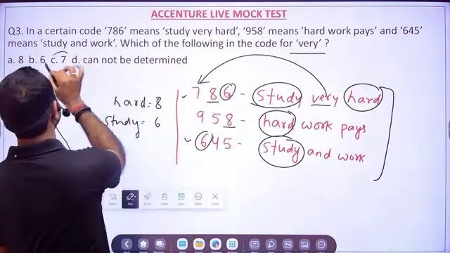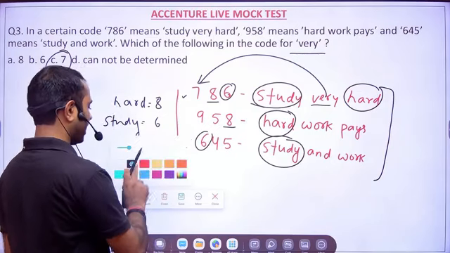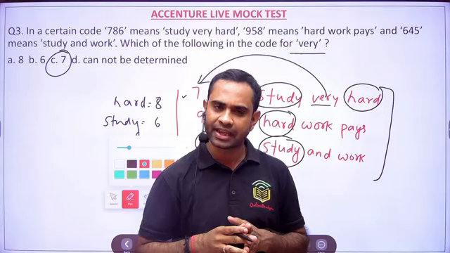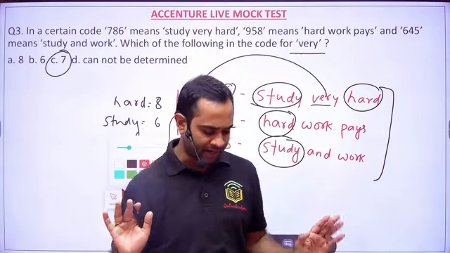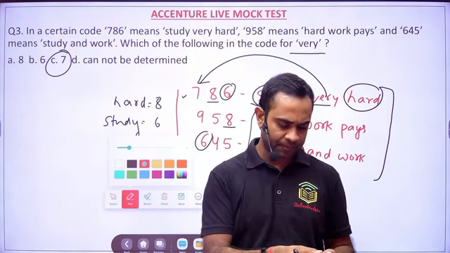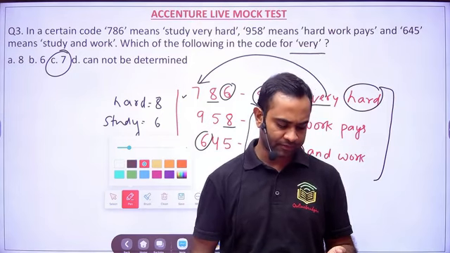So that is what they were asking. What is the code for very? The code for very is 7. I hope it is clear to everyone. If it is clear, then we can move ahead.